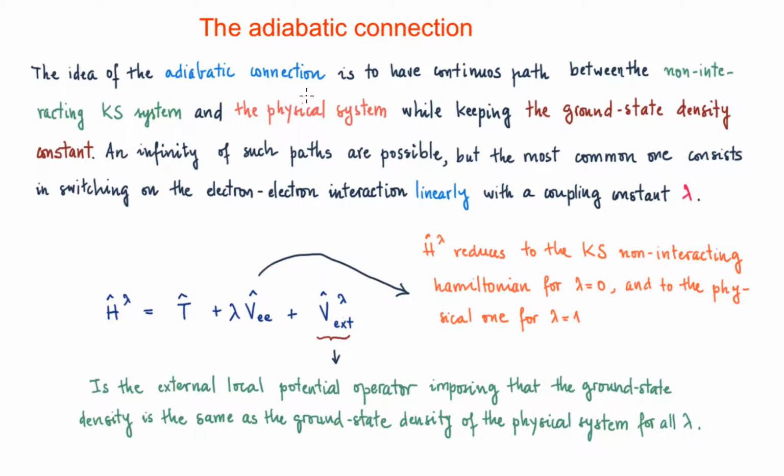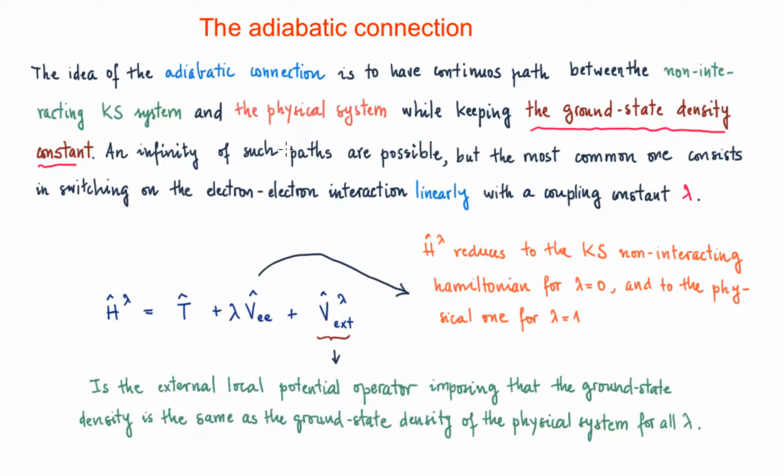Having in mind the Hellman-Feynman theorem, in order to have a useful approximation for the correlation energy functional, we are going to describe here the adiabatic connection. The idea of the adiabatic connection is to have a continuous path between the non-interacting quantum system and the physical system, while keeping the ground state density constant. So we are going to keep in all this process the ground state density the same as the physical one. And that's going to be a key feature in all this process.